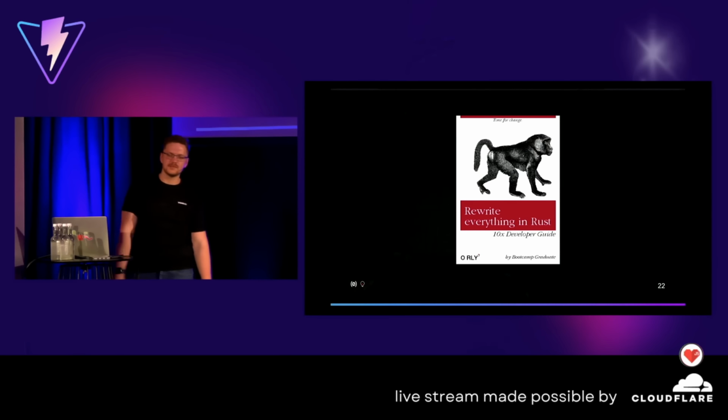Let's do that. And when it comes to Rust-based things, we always have this meme. Rewrite everything in Rust. This is the 10x developer guide.